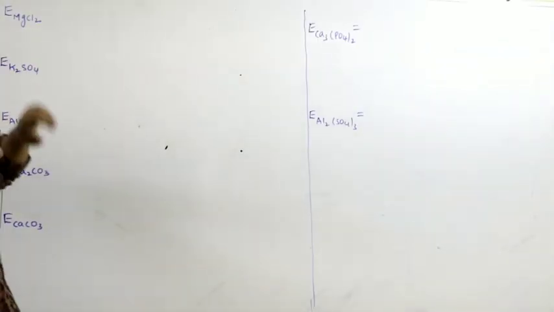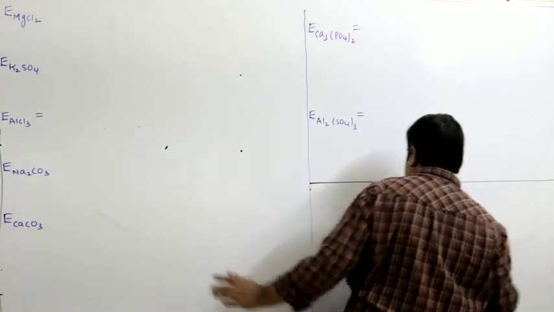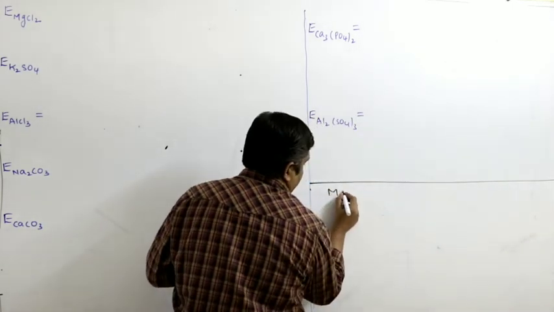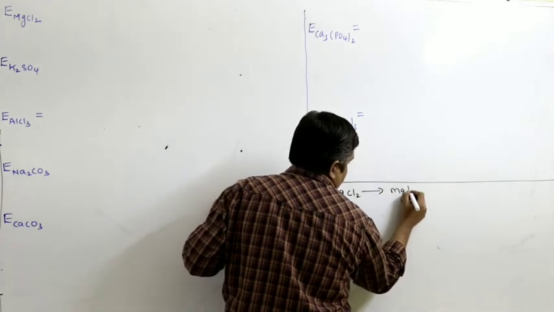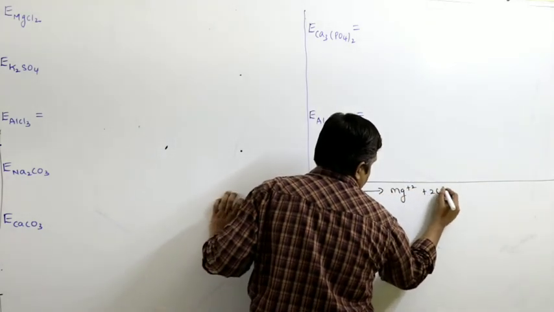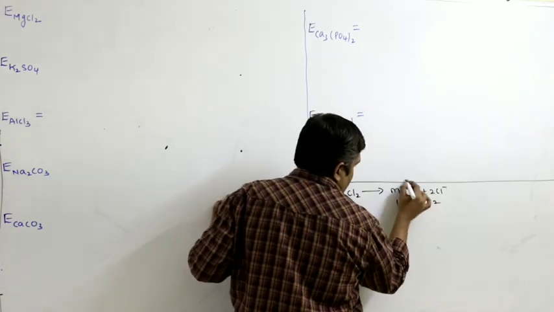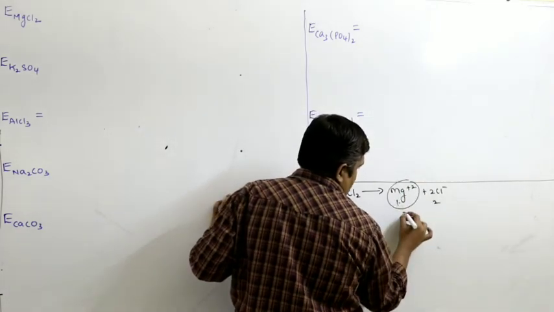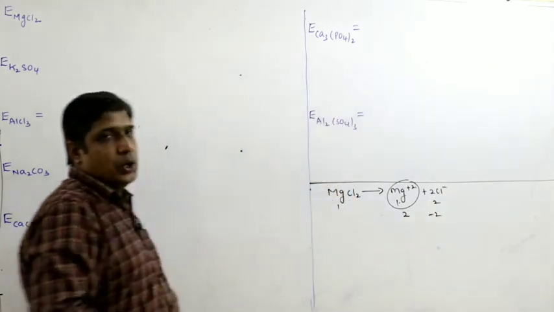Equivalent weight of MgCl2. So MgCl2, how does it dissociate? MgCl2 in water gives Mg+2 and 2Cl−. Right? So 1 mole, 1 mole, 2 moles. So total positive charge 1 into +2, that is 2, and 2 into −1, that is −2. So you have to take 2.